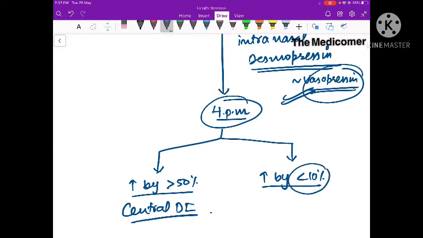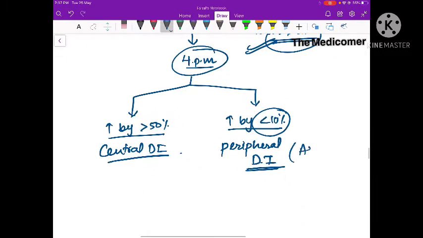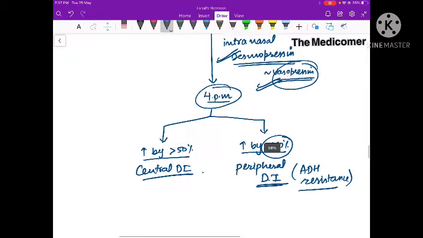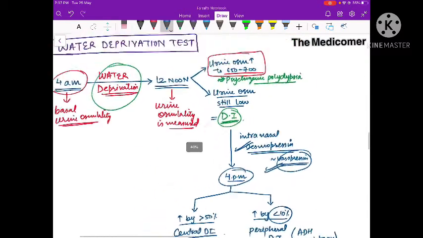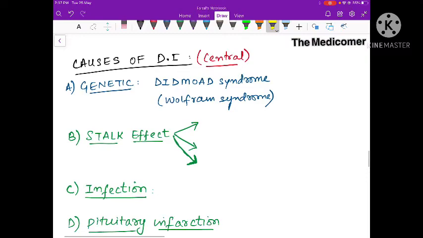But if it increases by just 10% or even less, then it's a case of peripheral diabetes insipidus, or what's called nephrogenic diabetes insipidus. That means even though we give desmopressin, it is not able to act on the distal nephron. So there will be ADH resistance in this case. This is called peripheral diabetes insipidus. So that's how we diagnose diabetes insipidus. Remember this term, water deprivation test.